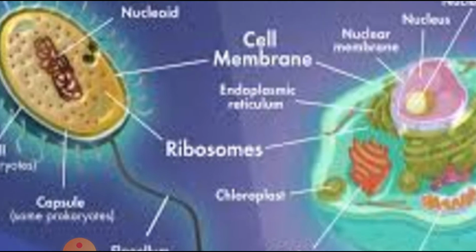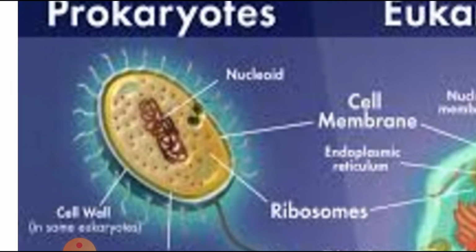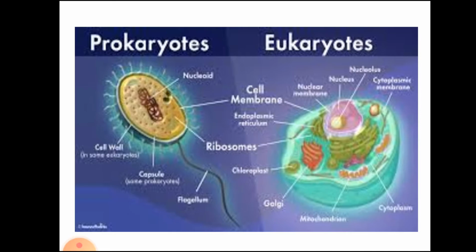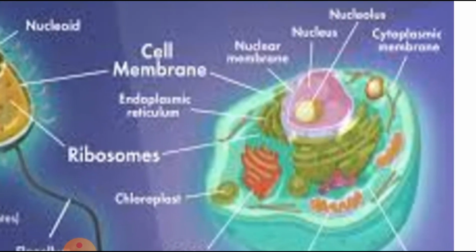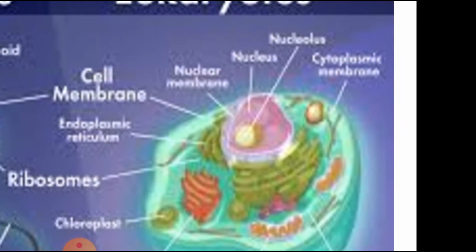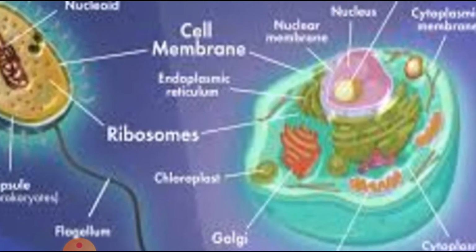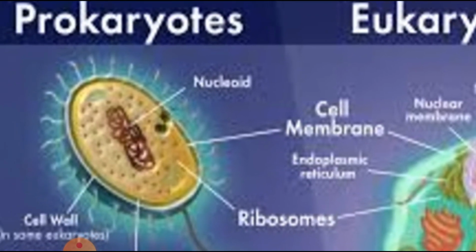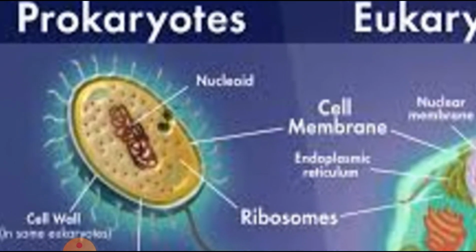You can see here in the figure, you have already done in the chapter, but let us see here. The labeled diagram is given about the labeling of eukaryotes and prokaryotes. In this chapter you don't have to learn this structure, but this is just a base in order to understand and revise the terms. Here you can see the well developed nucleus in the eukaryotic cell, whereas in the prokaryotic cell you cannot see a well developed nucleus, but you can see the presence of the nucleoid and the cell wall.